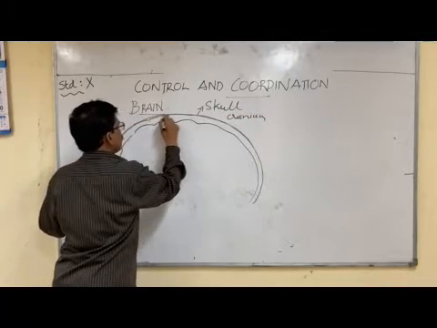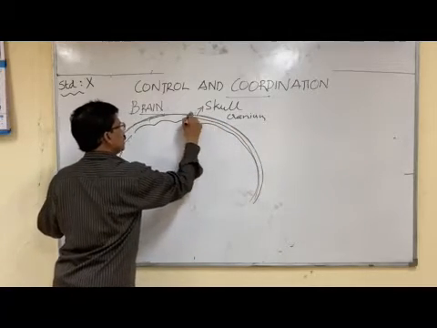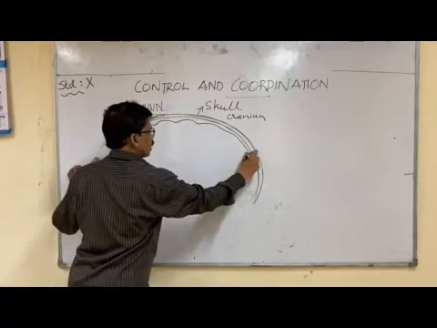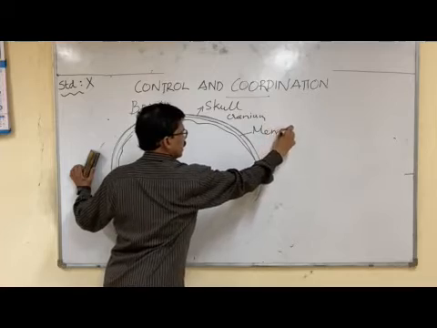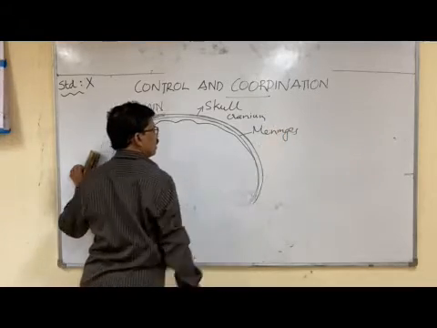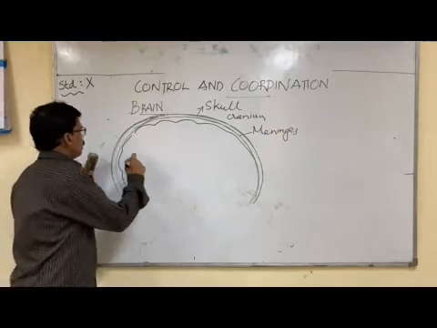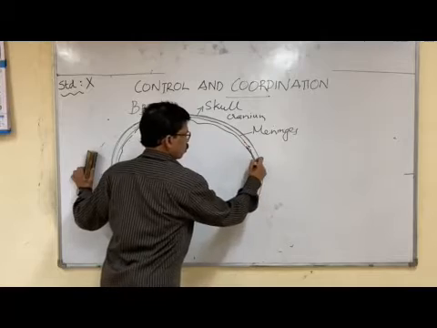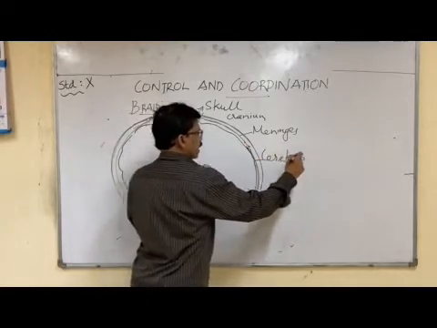Inside the cranium, there are three layers. These three layers are called meninges. M-E-N-I-N-G-E-S, meninges.